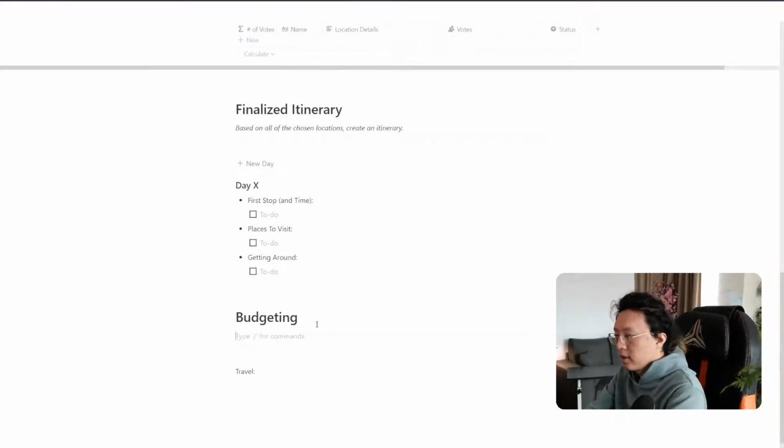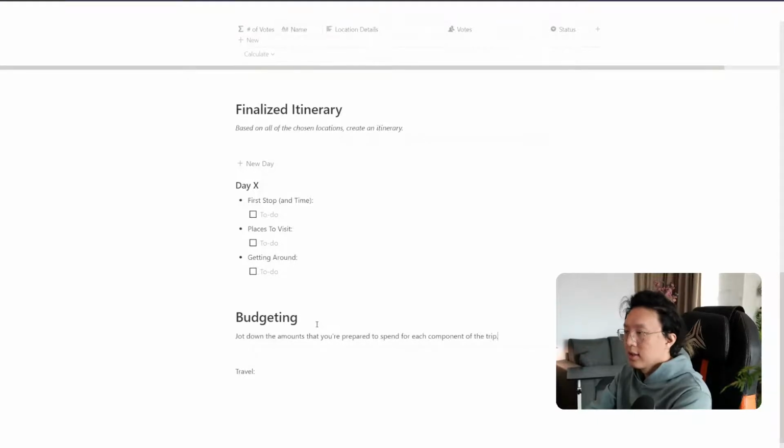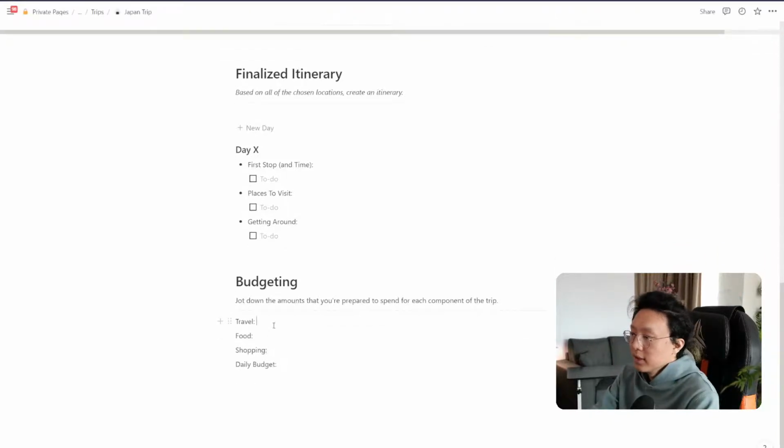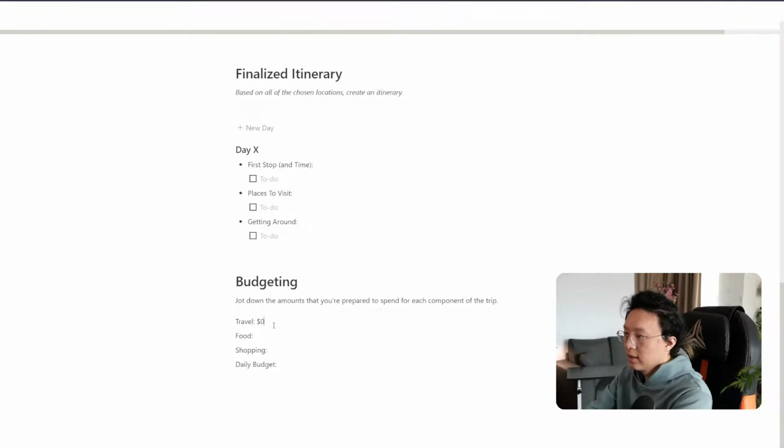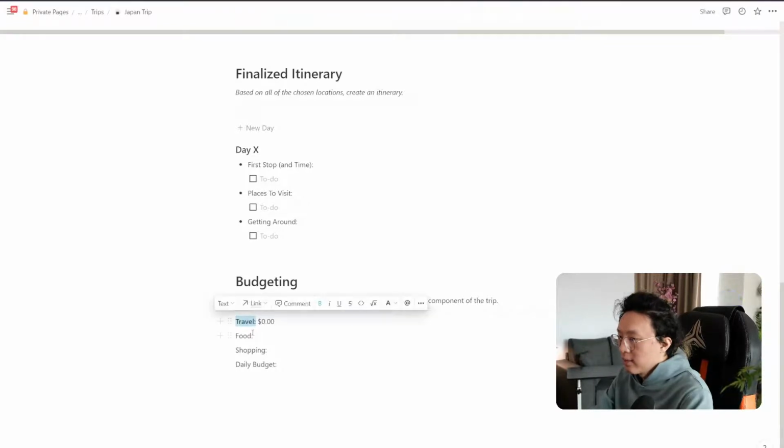So jot down the amount that you're prepared to spend for each component of the trip. So for example, travel, how much you're planning to spend, food, daily budget, shopping, and so on. So this makes it super easy for you to just really map out exactly how much you're going to spend, right? So 0, 0, 0. I'm just going to format this a bit for you guys.